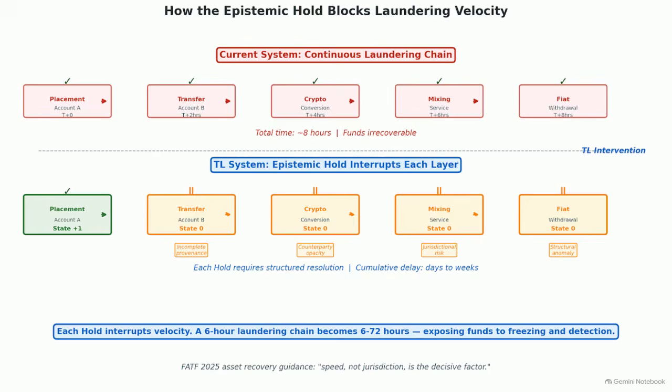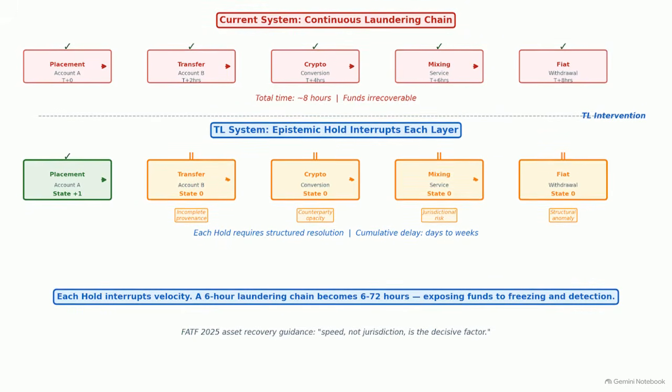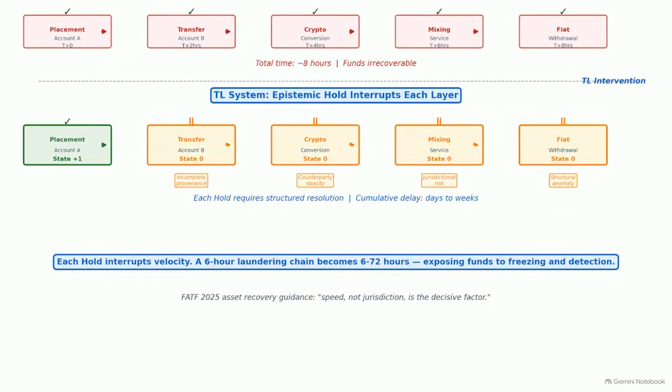This chart shows how hesitation dismantles the launderer's main weapon, velocity. In the top chain, illicit money races through in hours. Below, ternary logic interrupts every single laundering layer. Each hold creates an operational roadblock, ensuring illicit funds can no longer outrun oversight before vanishing.